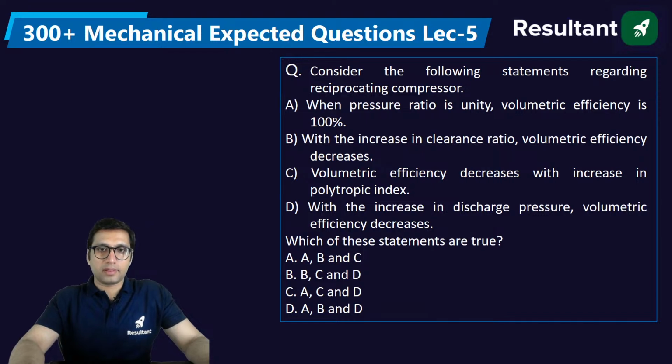Next question. Consider the following statements regarding reciprocating compressor. MS, you are getting 0.584. Okay.